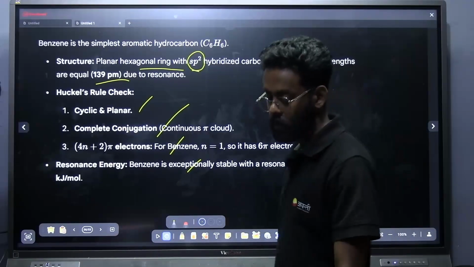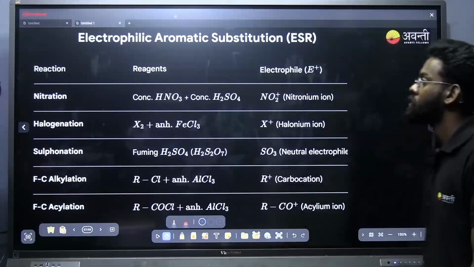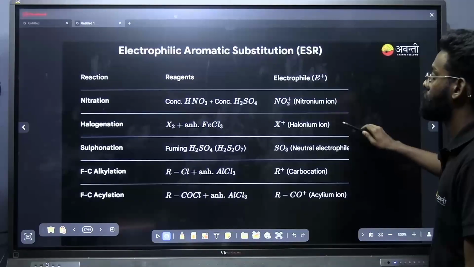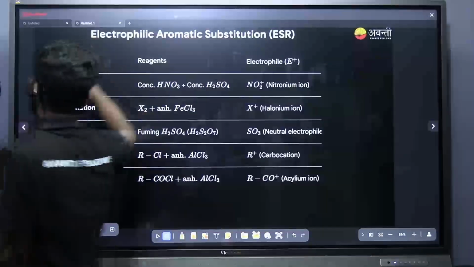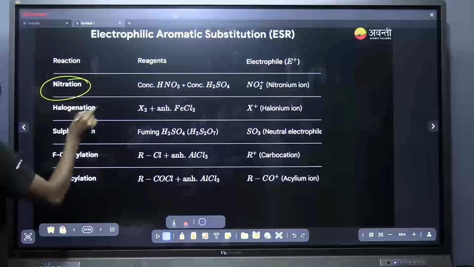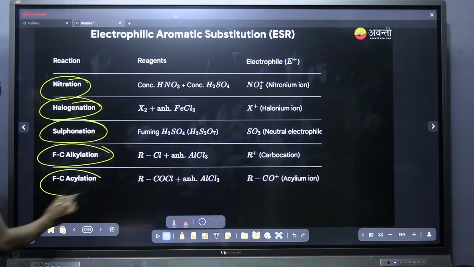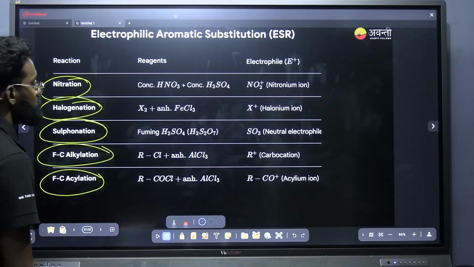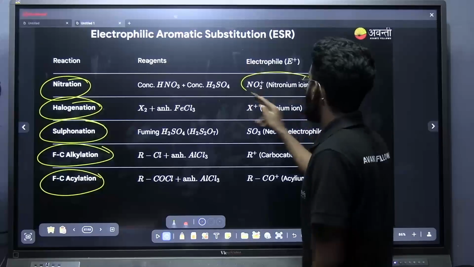Now the point that you had noted down, important point, is electrophilic substitution reaction. Electrophilic substitution reaction of benzene, that is the major point you have noted down here. These are the complete electrophilic substitution reactions. First one is nitration, then halogenation, sulfonation, Friedel-Crafts alkylation, Friedel-Crafts acylation. In all these cases, the product obtained is very easy. You can find out if you know the electrophile that is forming here.